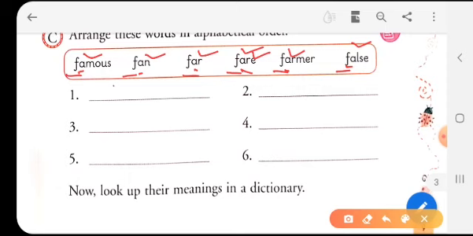Here we have R and L. Now let's see M, N, R and L. 3 of the words have the same third letter R. So we will take into consideration M and L. So the first word will be false, and we will write false here. Now I think you have got a clue how to arrange them. So I think you can do it. The rest of the words will be arranged by you in alphabetical order.